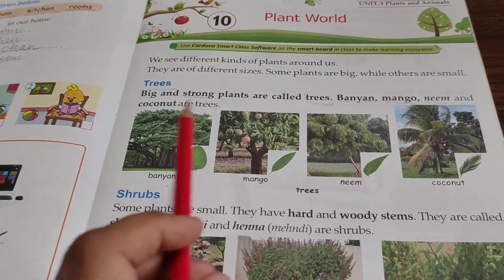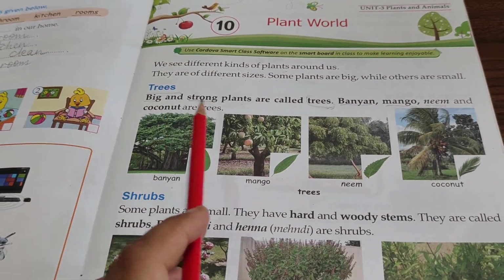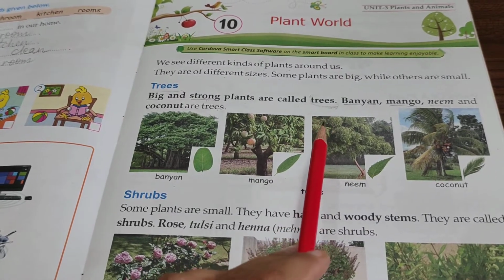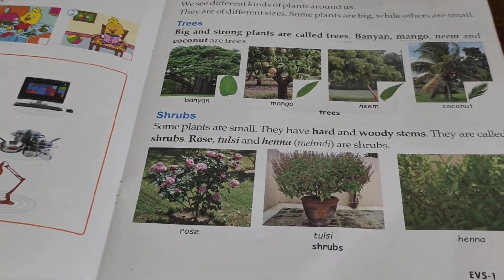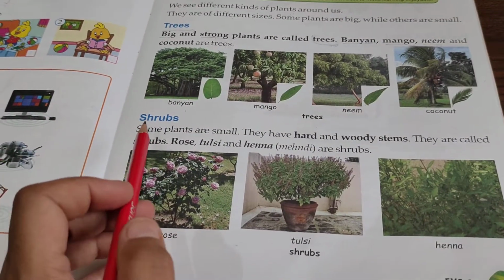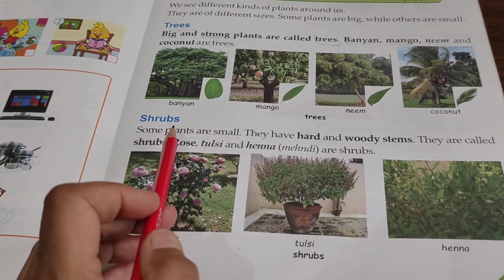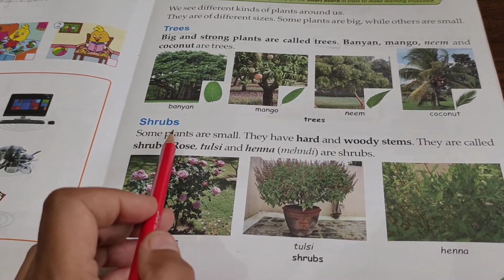Is that clear? So what are trees? Again I am repeating, big and strong plants are called trees. जो बहुत बड़े और strong plants हैं उनको हम trees बोलते हैं. Now moving towards the next part, that is shrubs. Shrubs. So what are shrubs, children?